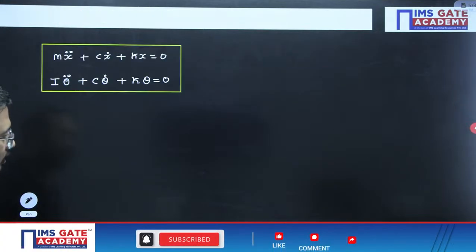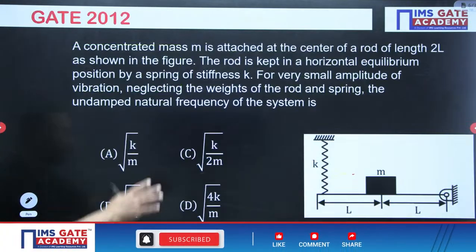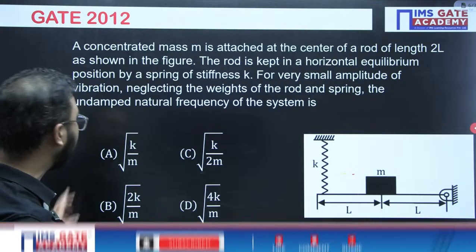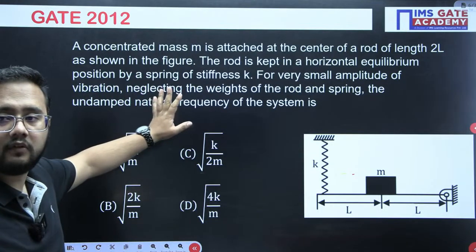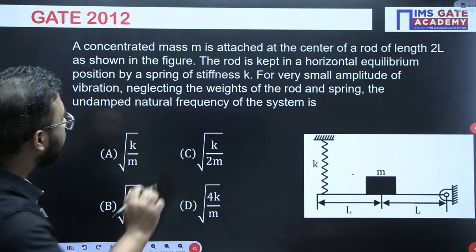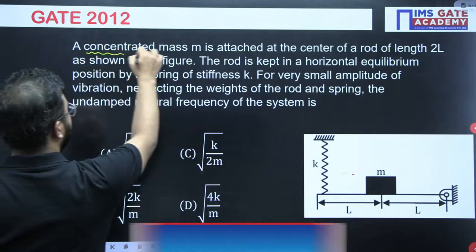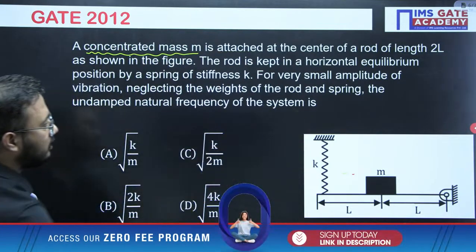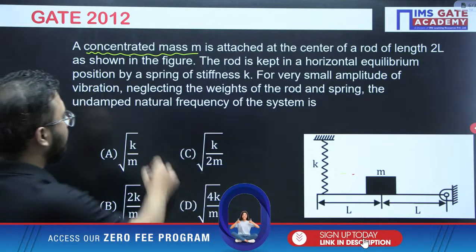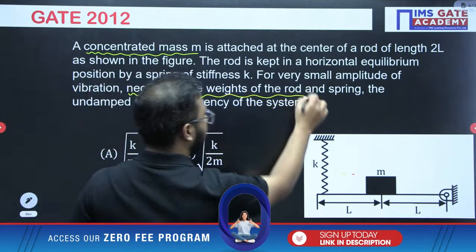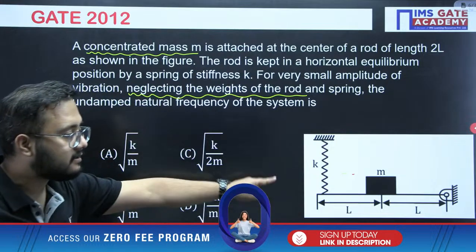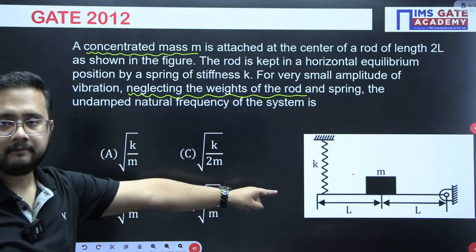So let us see how we will be solving the question in this case. So natural frequency for this case we need to calculate. And before solving this question, please understand, they have mentioned a concentrated mass M attached at the center of the rod. Apart from that, neglecting the weight of the rod. Weight of the rod we have to neglect. Only that concentrated mass we need to consider.